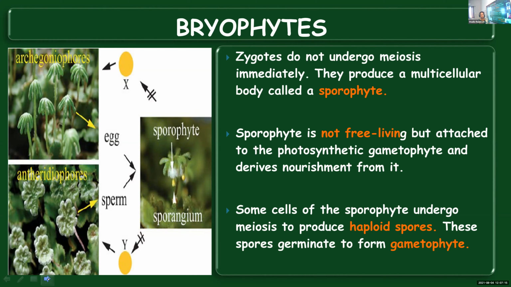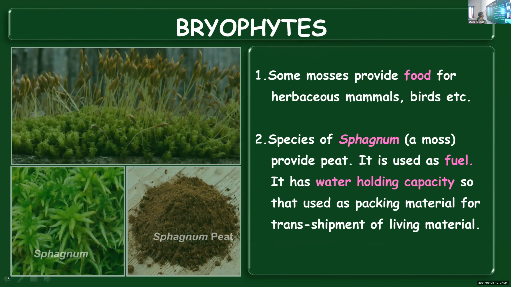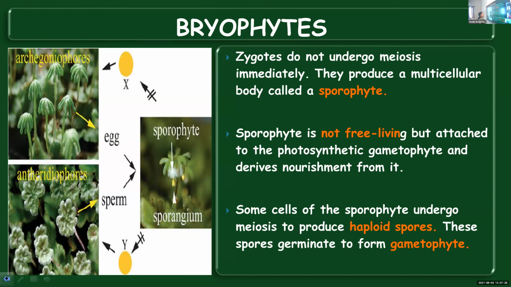And this sporophyte is not free living. What is the difference between free living and dependent? Free living means they have an independent existence. They don't have to depend upon any other structure. But sporophyte is not like that. In case of bryophytes, the sporophyte will remain attached to the gametophyte.